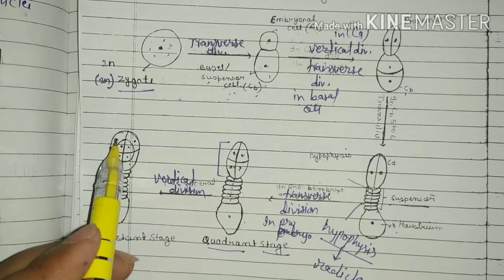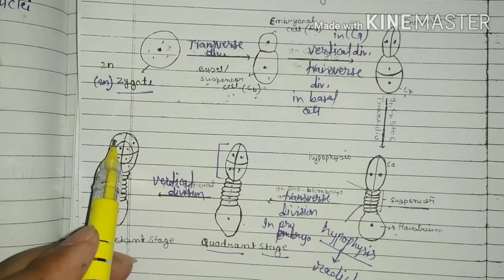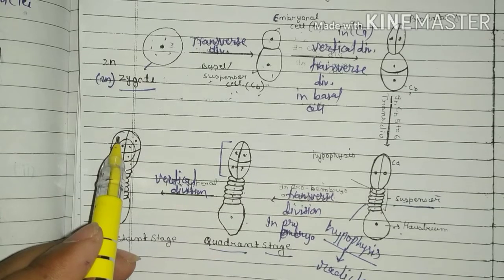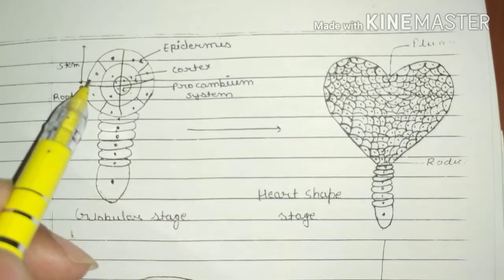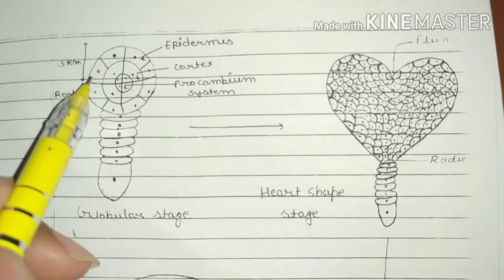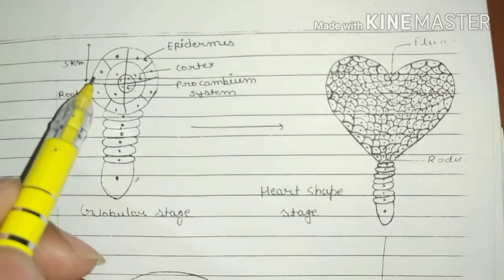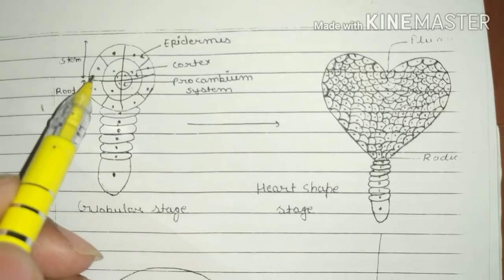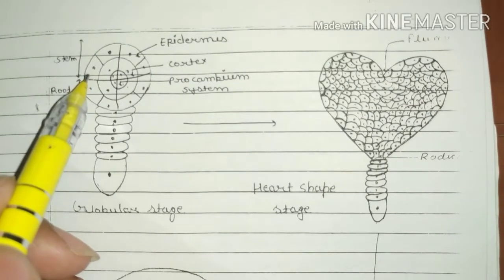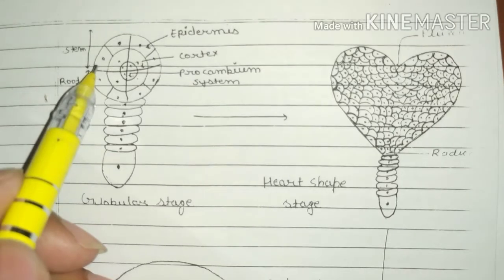All cells of the octant stage divide by a periclinal division and form one layer of epidermal cells, located on the outer side, which further divide by anticlinal division and form the dermatogen. The inner cells divide by several transverse and vertical divisions, forming the plerome in the center and the periblem between the plerome and dermatogen.